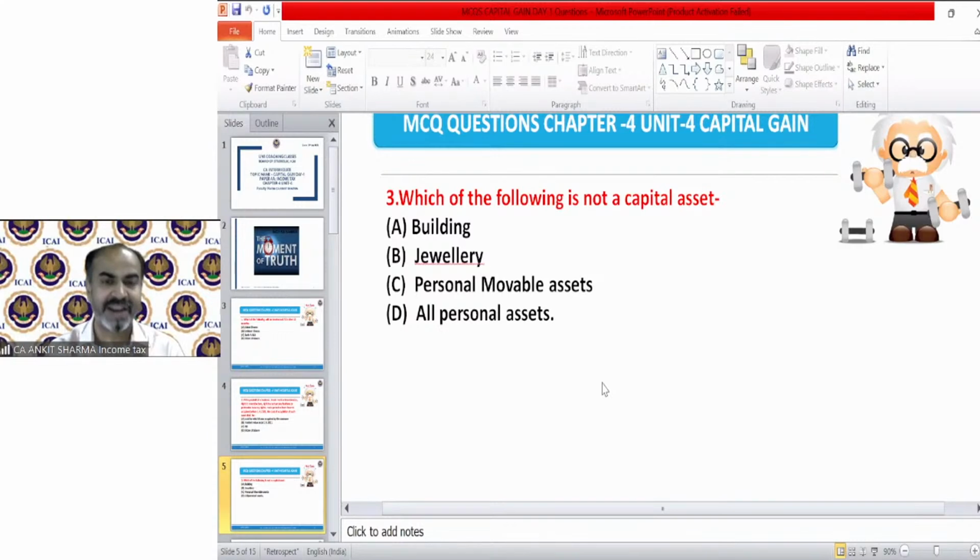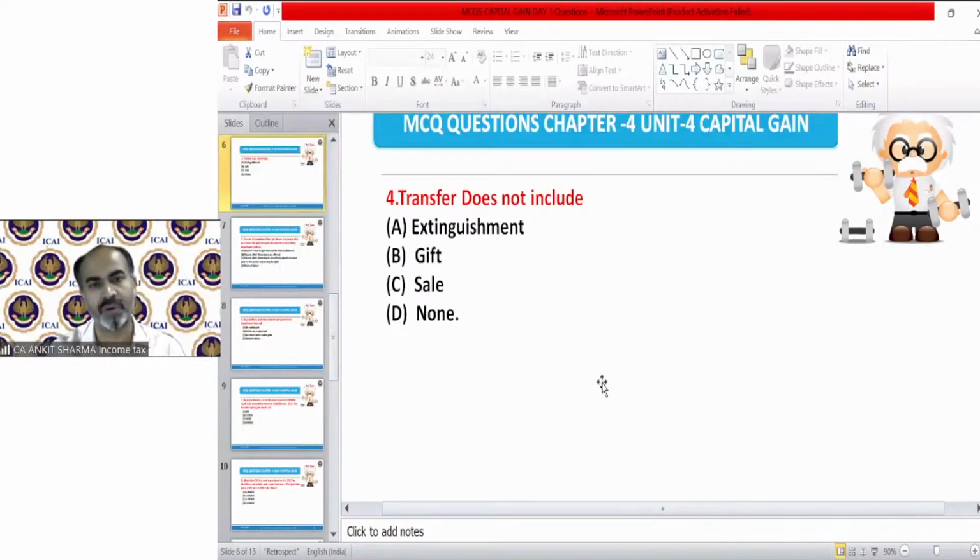Like if you are residing in your house, it's a residential property. So it's again personal, but it is not movable. So you cannot say that all personal assets are not a capital asset. Only personal assets that are movable are treated as not a capital asset. So it's again very simple. Moving on to question number 4.